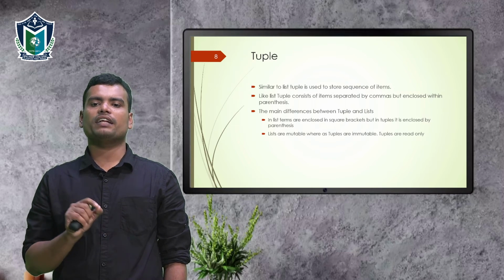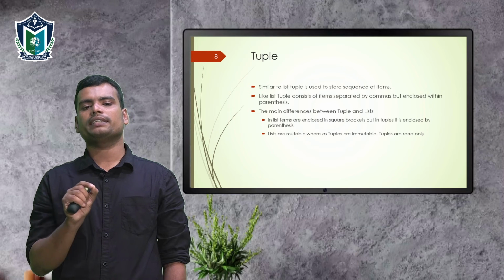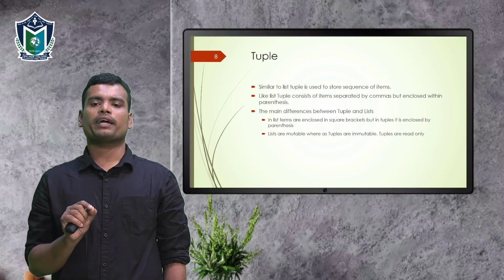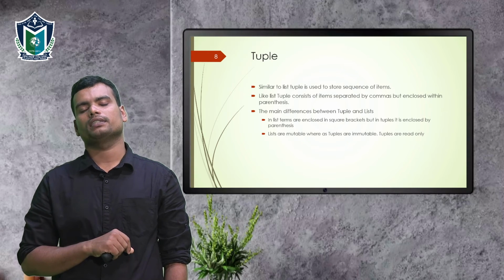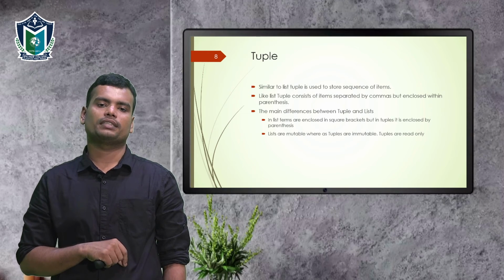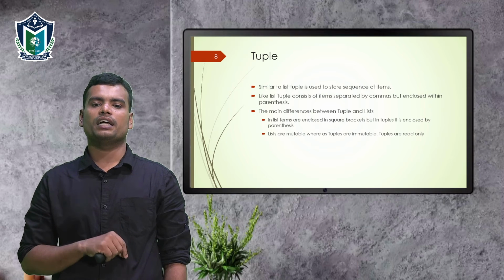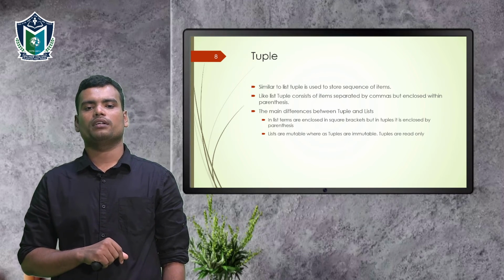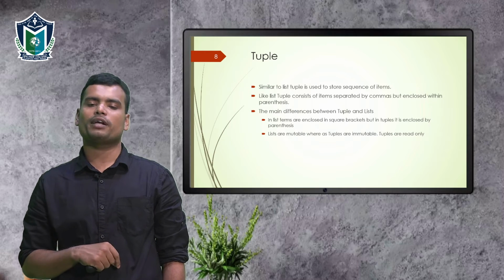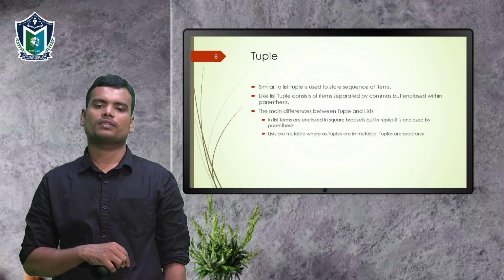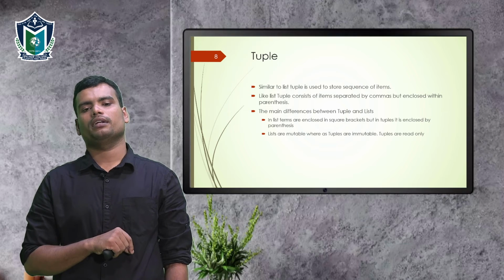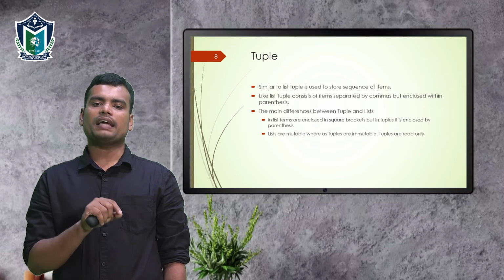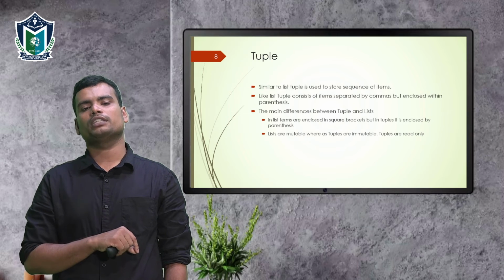The main difference between list and tuple is, in case of tuple, instead of square brackets we use normal parentheses. And another difference is lists are mutable whereas tuples are immutable. So what is mutable and what is immutable? In case of mutable, we can change the elements, change the values in case of a list.